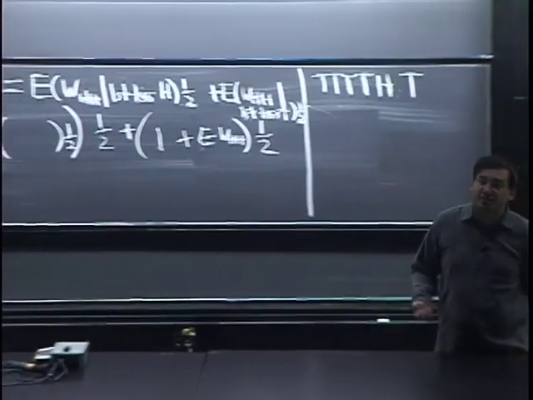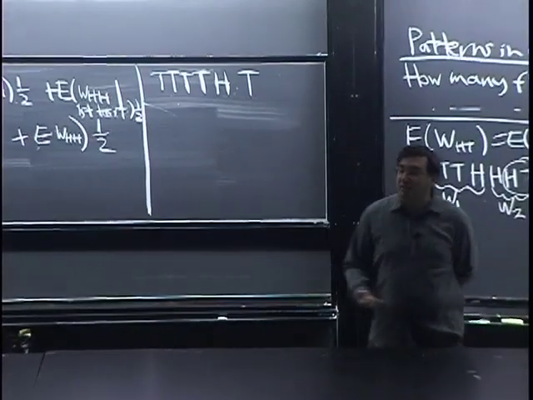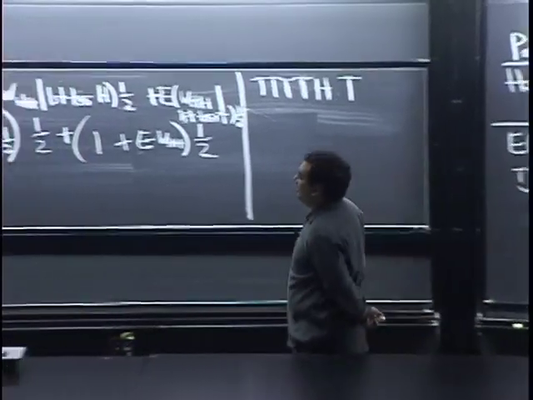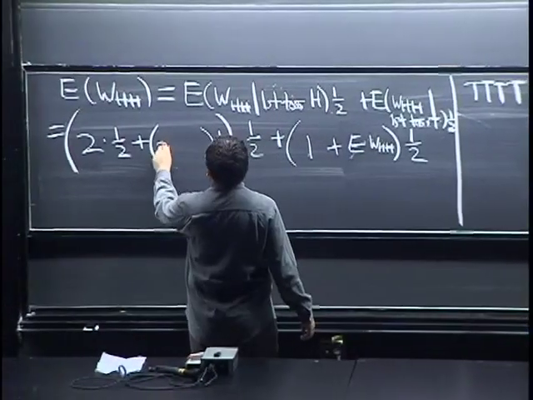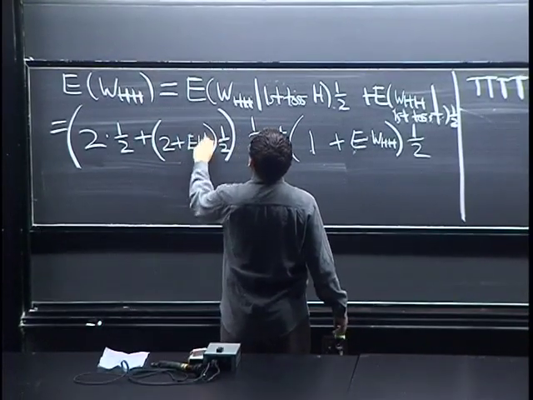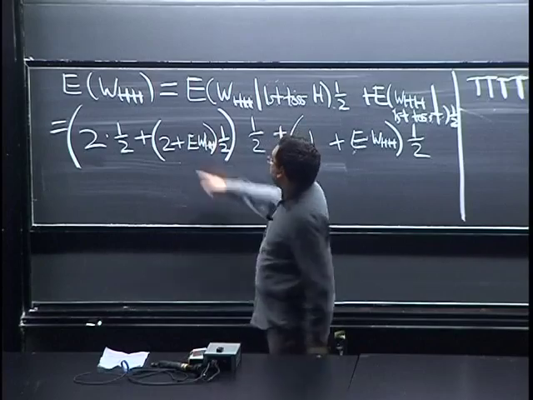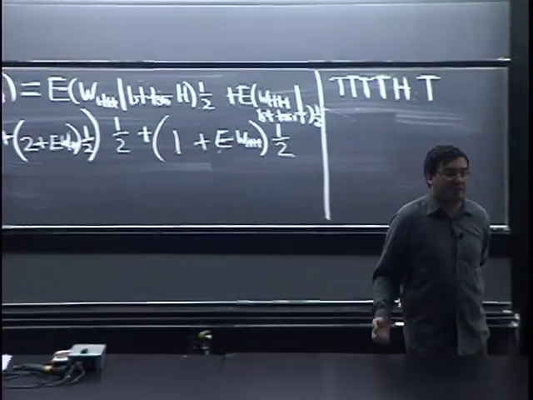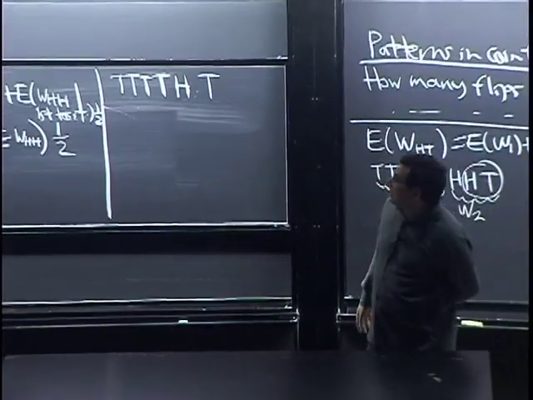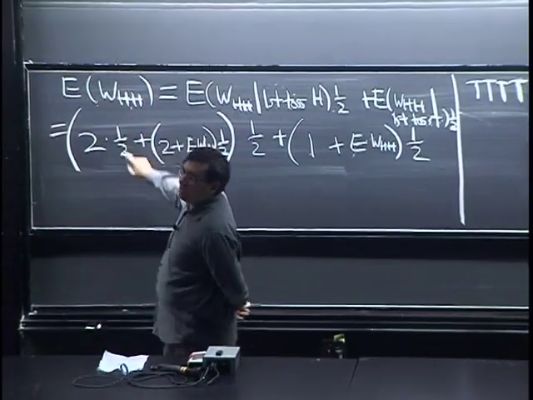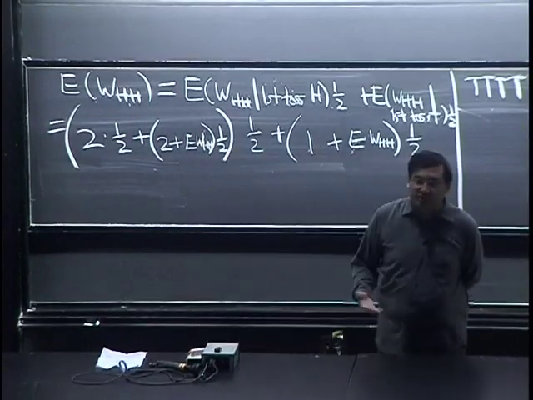In that case, the sequence started out HT, which does nothing for us, right? That means it's a waste of 2 tosses, and then it's the same problem again. Right? 2 tosses from heads, tails, and then it's the same problem. It reset again to the same problem. All right, so now we have an equation for E of WHH in terms of itself.